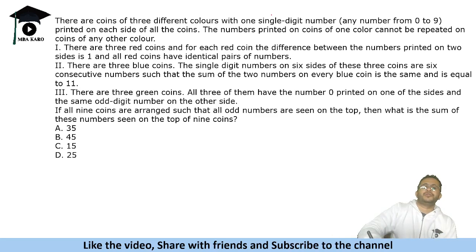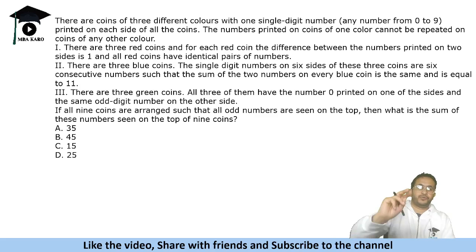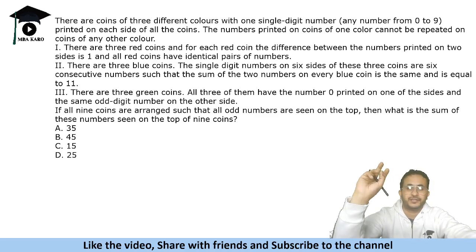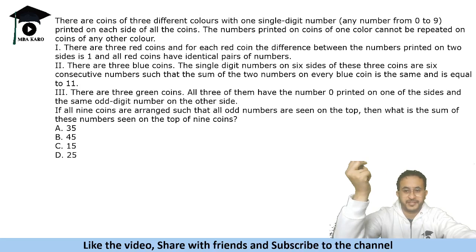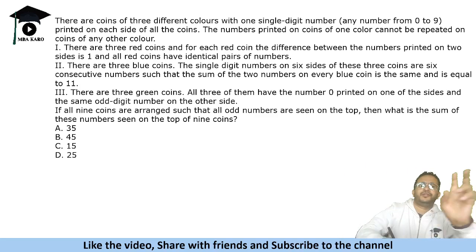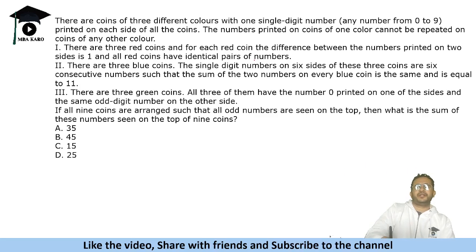So all coins have one single digit number printed on each side, like one in front, one in back. And it is given that for 3 red coins, the difference between the numbers is 1. So let's say we have 1 on one side, then 2, 2, 3, 3, 4. These kinds could be the set of numbers. So we have 3 red coins. It's a complicated question, should have been avoided.